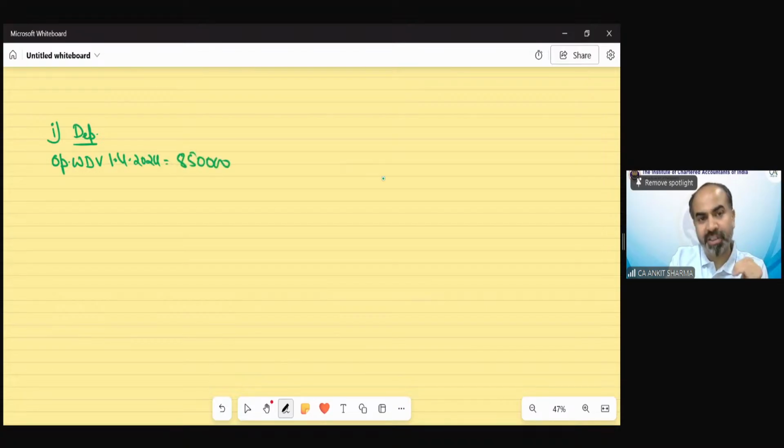New asset purchased and old has been transferred. So we will add the actual cost of asset purchased, and that is in November 24. The value is again 8,50,000. Clear? So total value of this block of asset is 17 lakh.